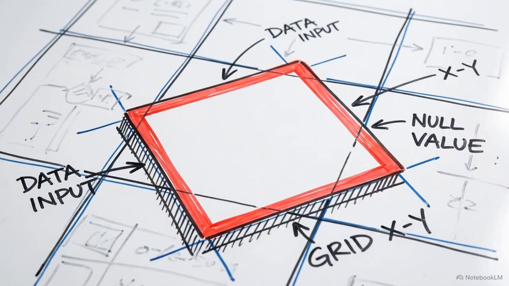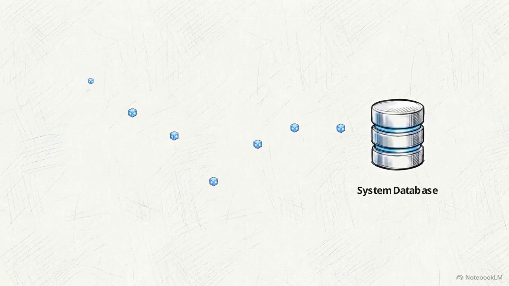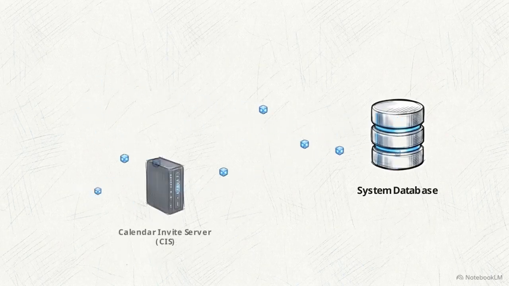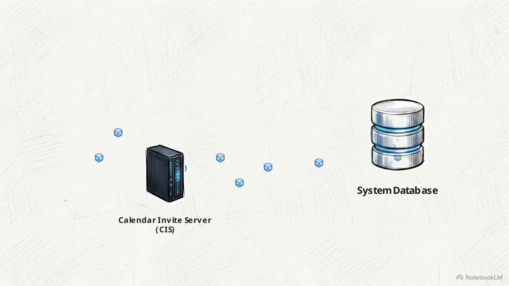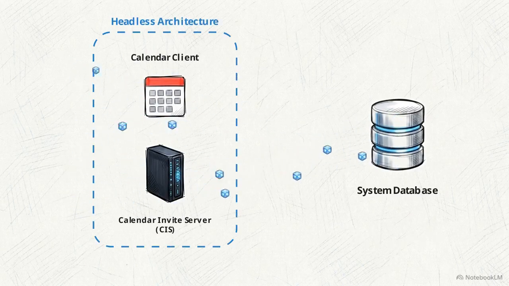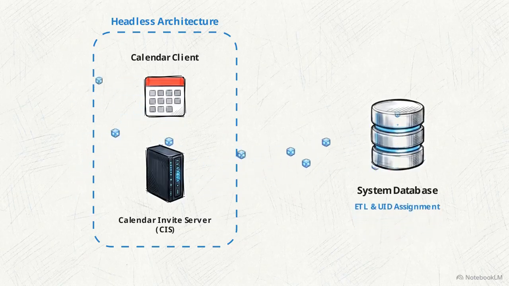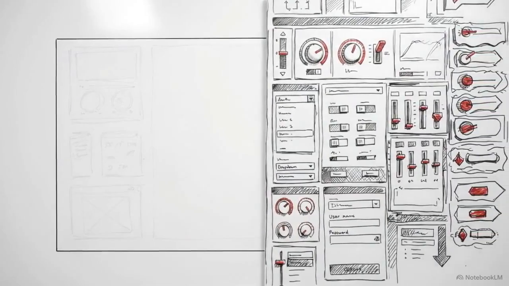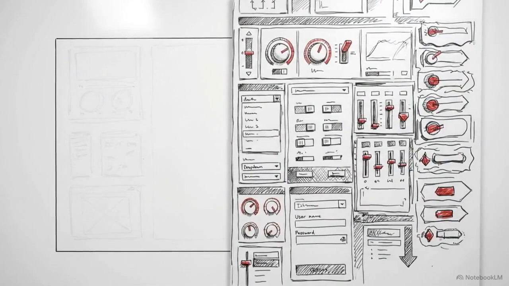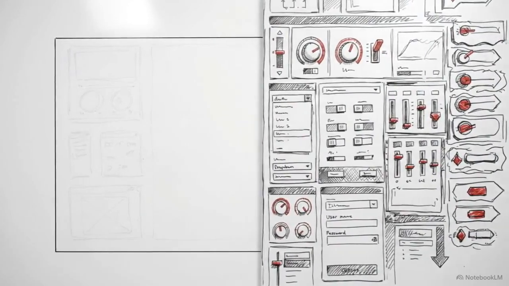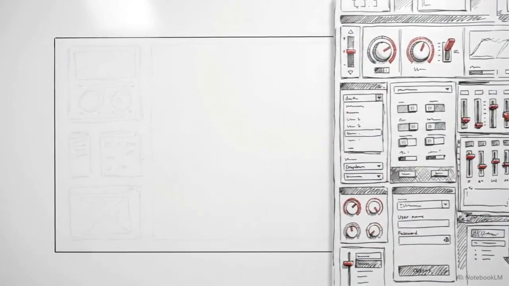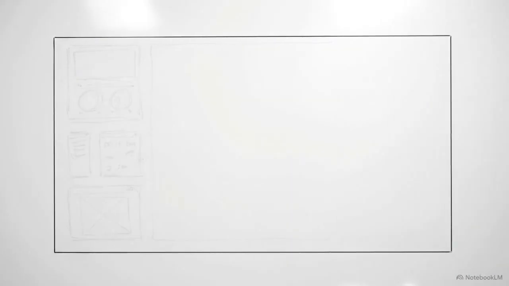Before the AI can query those 1,833 schedule events, the data actually has to be loaded into the system. This relies on the Calendar Invite Server, or CIS, which uses a headless calendar client architecture. Traditional event management usually demands building and maintaining a complex, custom graphical user interface. This serverless architecture entirely eliminates that outdated requirement.